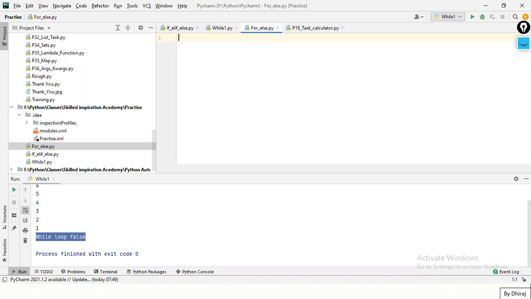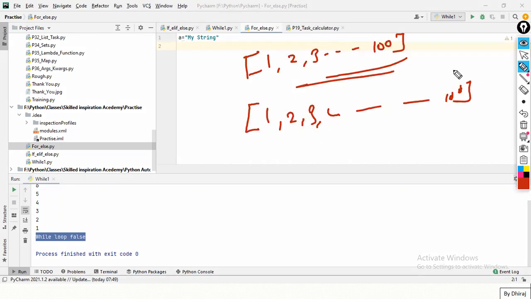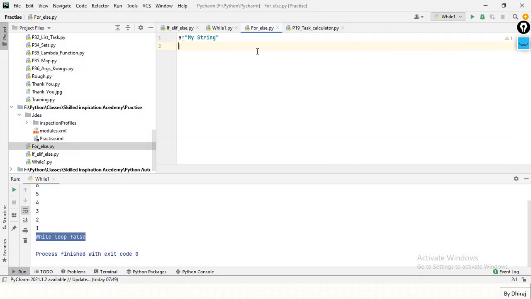See here, guys, we saw that a is equal to, suppose, "my string", and I need to convert this my string into a list. How can I convert this? Tell me first. I want output like "my" will be first and "string" will be second. We saw this yesterday only, I think. Tell me. Split, we can.